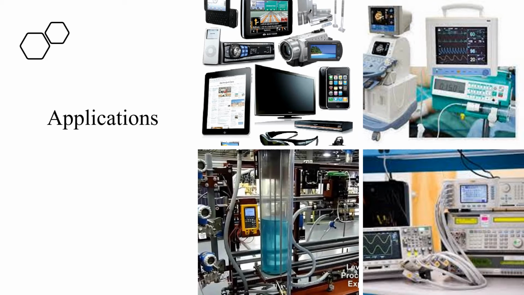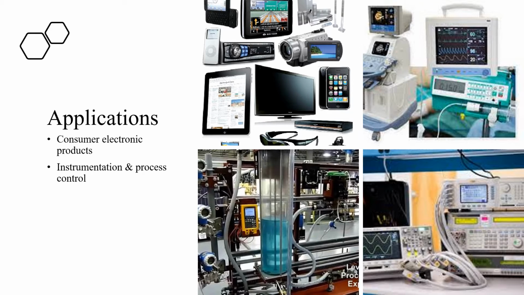Let us see some of the applications of microcontrollers. Automatically controlled products and devices such as automobile engines, control systems, implantable medical devices, remote controls, office machines, appliances, power tools, toys, etc. come under the applications of microcontrollers. If we have to group them one by one, the first one is consumer electronic products: the toys, the cameras, robots, washing machines, ovens, all the consumer electronic goods use microcontrollers in them.